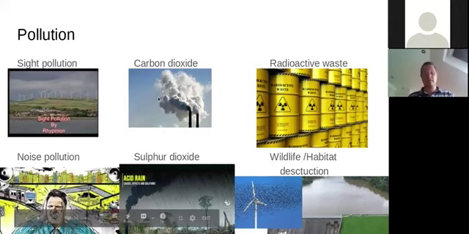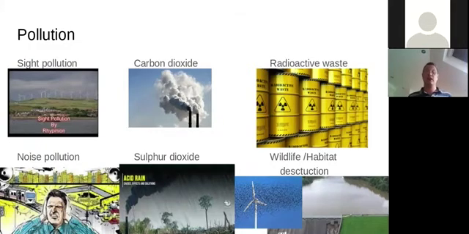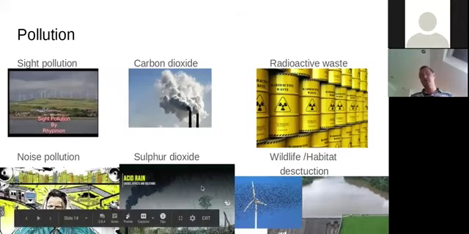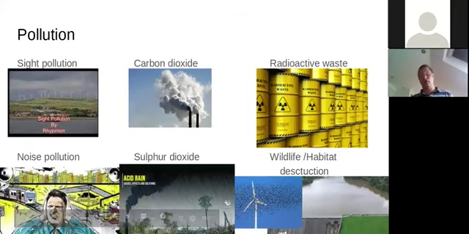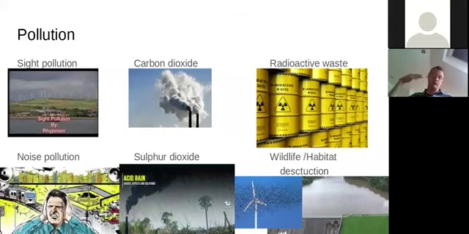We've already talked about carbon dioxide, but just to remind you, that is a kind of pollution. And the other one is sulfur dioxide. Sulfur dioxide comes from fossil fuels with high sulfur content. Normally that means coal. Coal, as well as having lots of carbon in it, has lots of sulfur in it. When you burn that sulfur, it reacts with the oxygen to make sulfur dioxide. The sulfur dioxide dissolves in water in the clouds, in the raindrops, and falls as acid rain. So there has been a big problem historically with sulfur dioxide causing acid rain in certain parts of the world, notably in recent years in China, where they have a lot of coal-fired power stations.